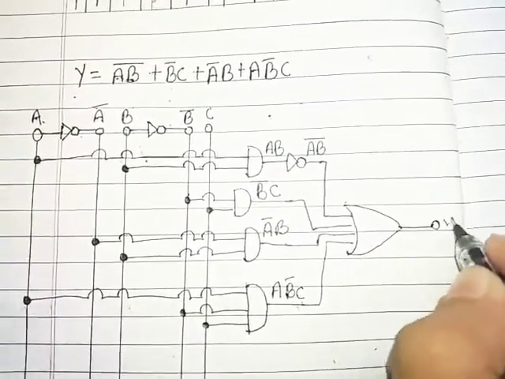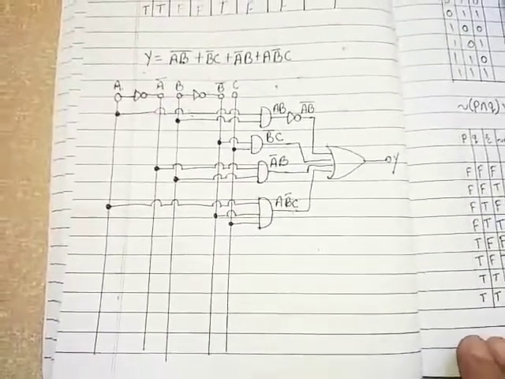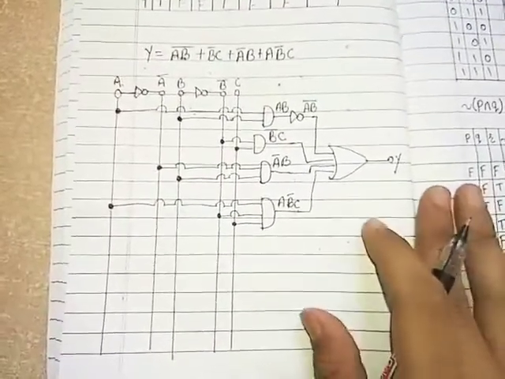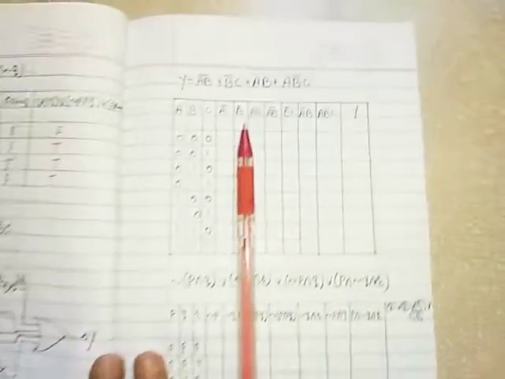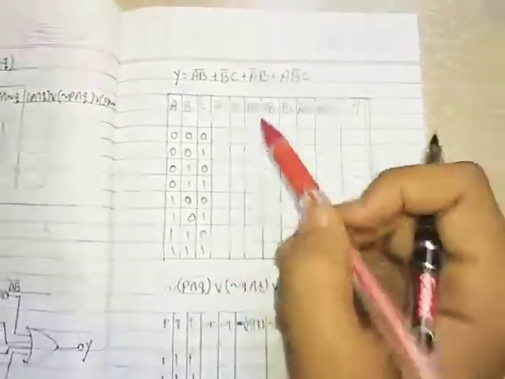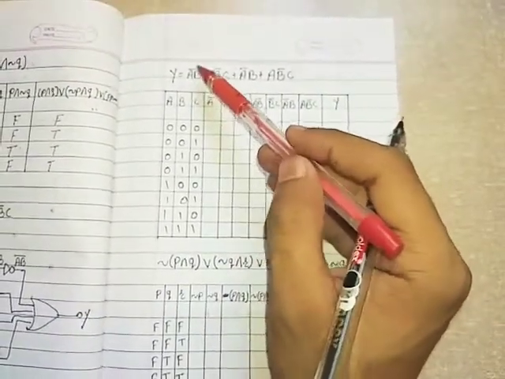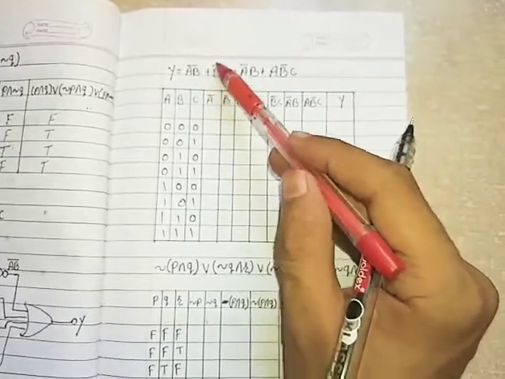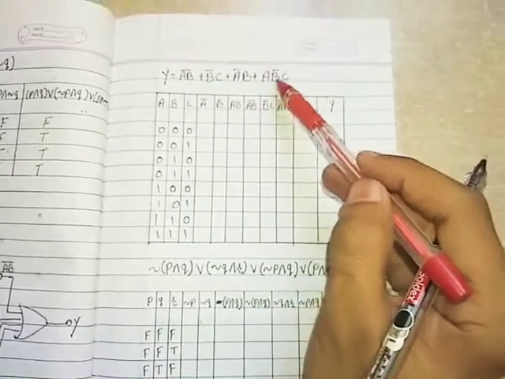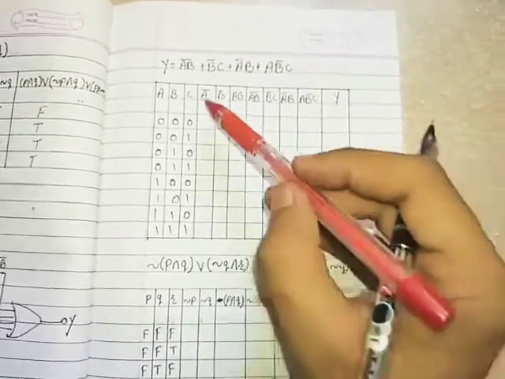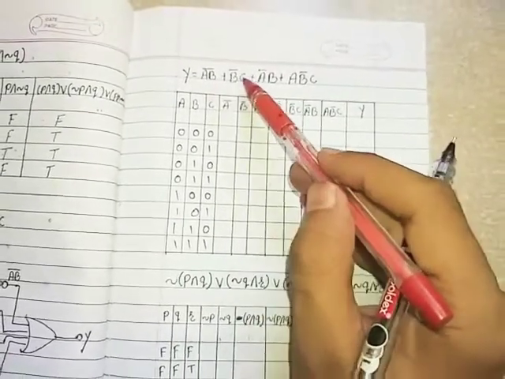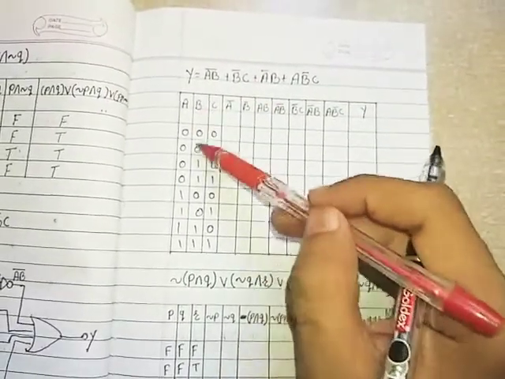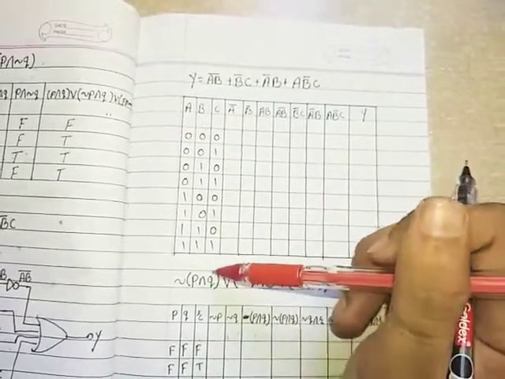Output terminal Y. In this manner you can construct the logic diagram. Now let's move to the truth table. Here it is, the given equation is (AB)' B'C, A'B and AB'C. So here we have three inputs A, B and C, and their possible input combinations.